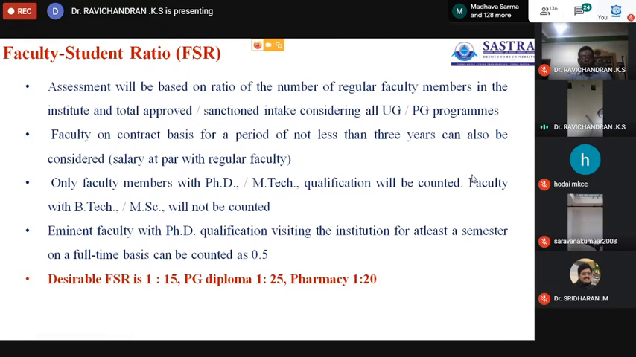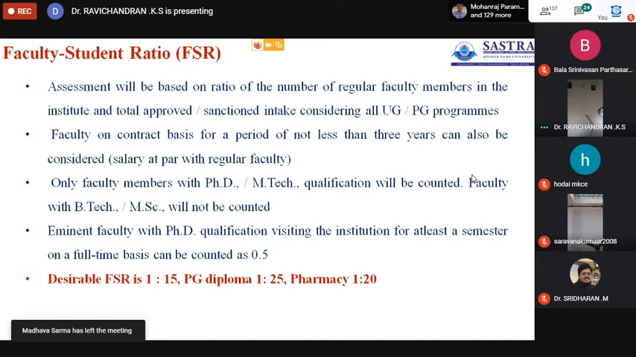Now the desirable ratio for the faculty. How will you calculate? For example, I will tell you. For example, an IT department. The number of sections may be n. You have to calculate the number of credit points or the number of periods. Most probably, affiliated colleges follow the number of periods.